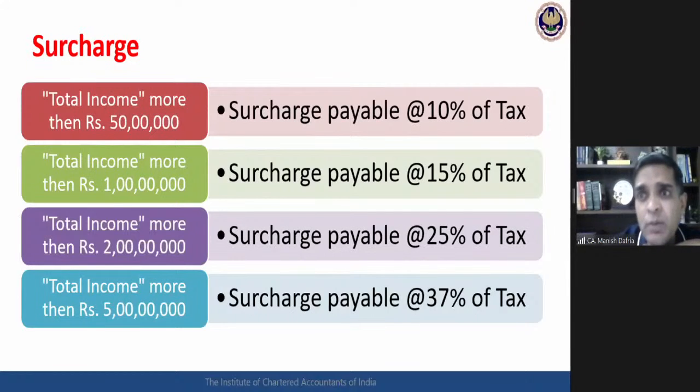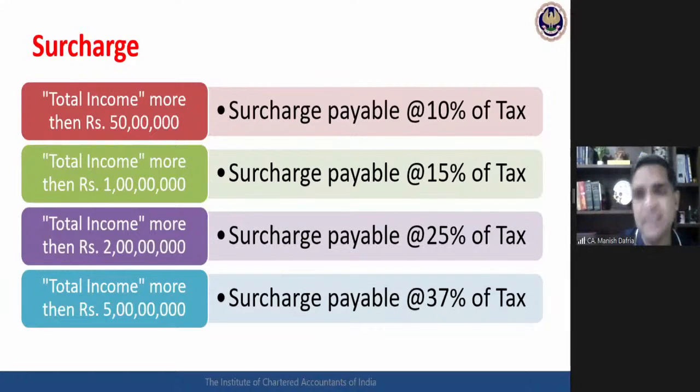Okay, income should be more than this limit. Up to 50 lakhs, if income is exactly 50 lakhs, no surcharge is payable. If it is 50 lakhs one, then surcharge comes into picture. If income is 5 crore one, then surcharge would be 37%. Up to 5 crore, the surcharge would be 25%. Okay, so income should be more than this particular limit. So this is what surcharge is.